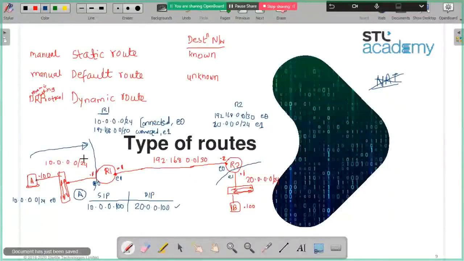Now, let's say you are in a three or four floor building, and each floor has a passage or a gate, and at the entrance of the building there is a main gate. To come into the building, you are going to come via that gate.